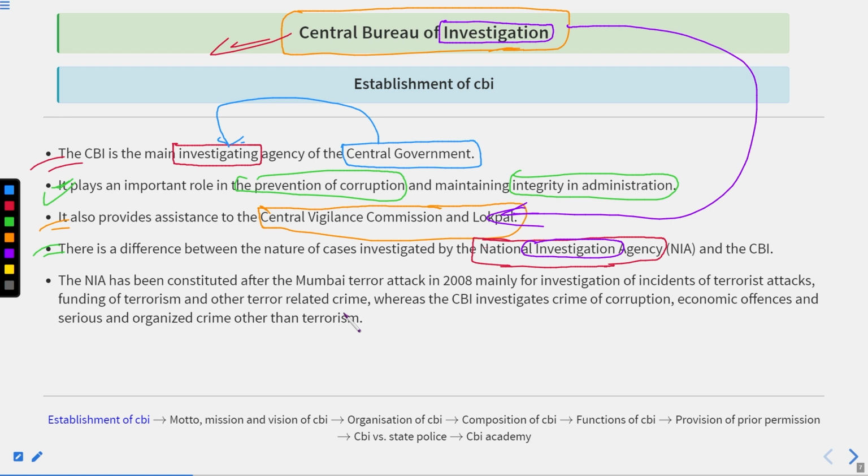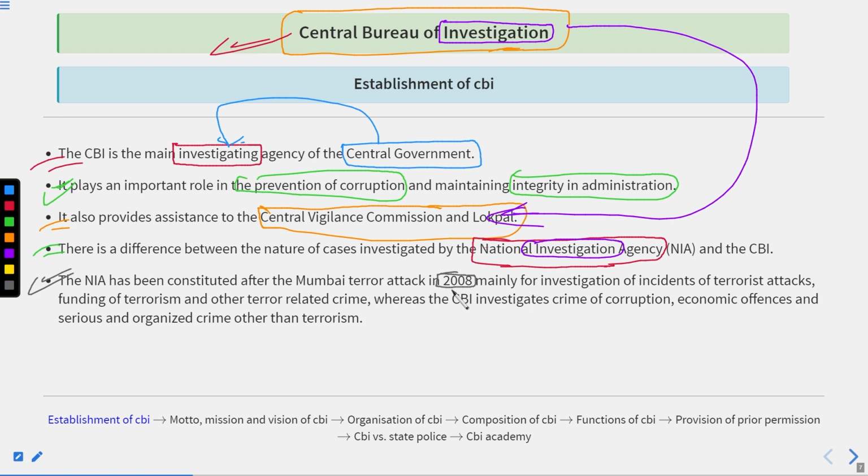There are differences. If we talk about the CBI, we know that it was established in 1963. If we talk about the NIA, the National Investigation Agency, it was constituted after the Mumbai terror attack in 2008. Basically, there was a terror attack carried out on our country, and this is famously known as 26/11.